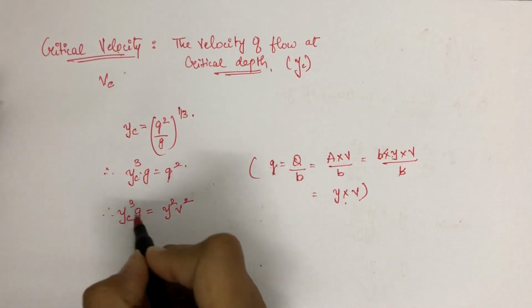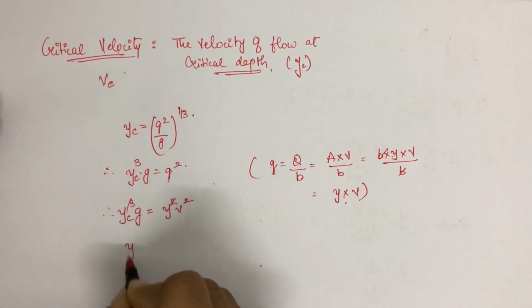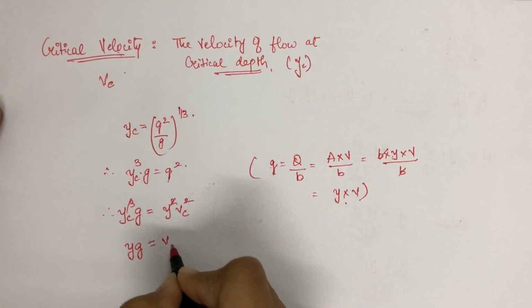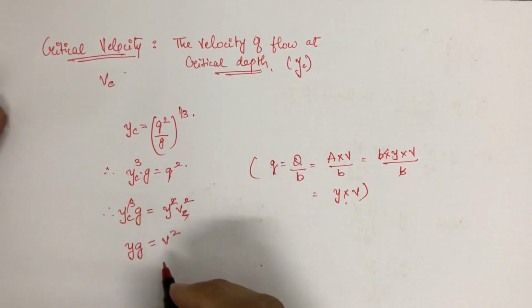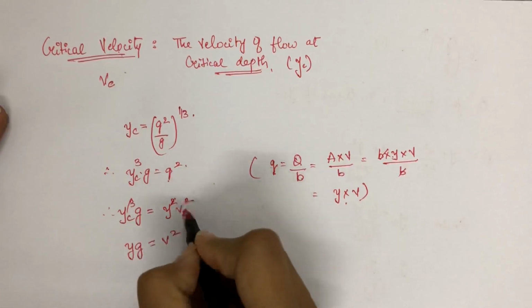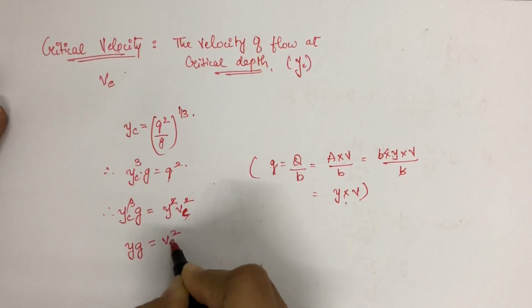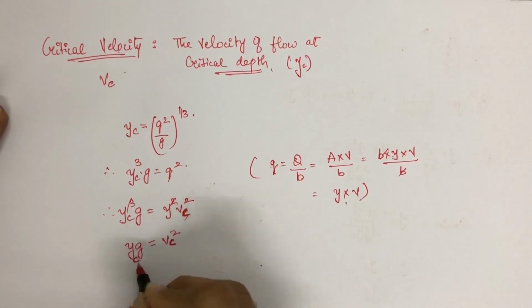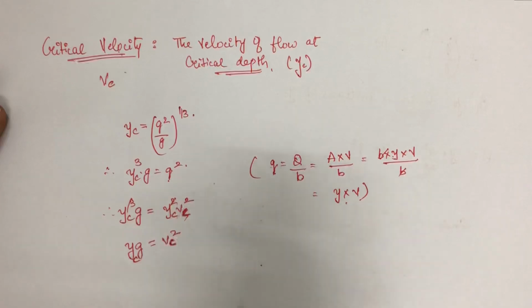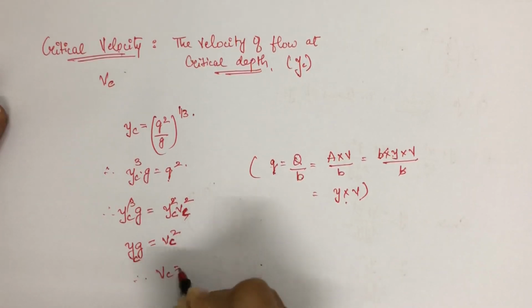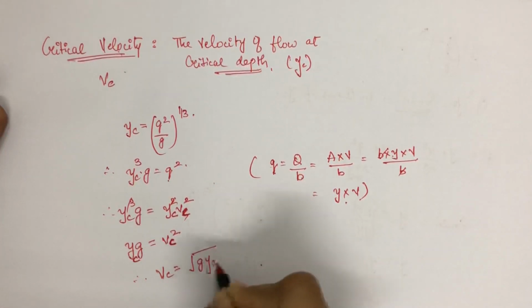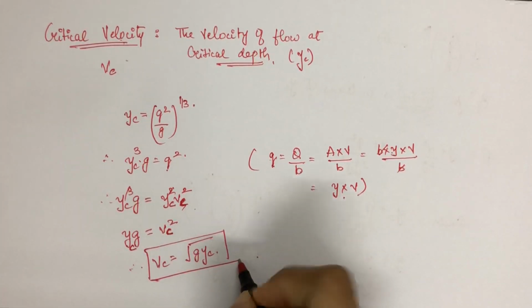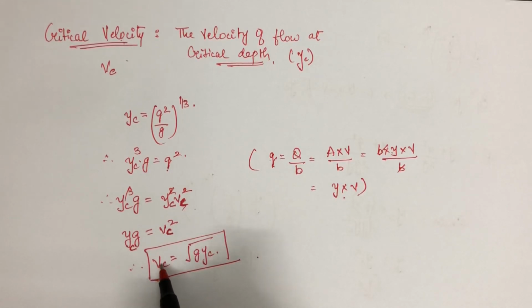Therefore it will be y into g is equal to v square. Since it is critical velocity, the symbol will be vc square, and the depth is critical, so it will be yc. Therefore vc is equal to under root of g into yc. This is the mathematical formula which is used to find out the critical velocity of the flow.